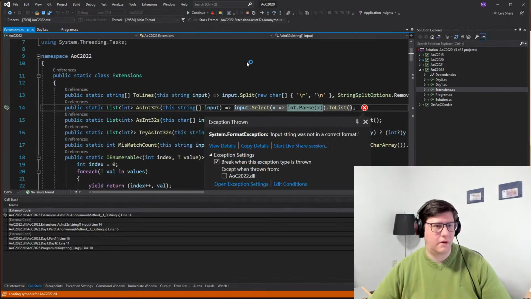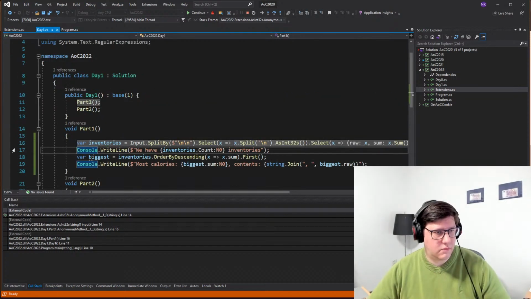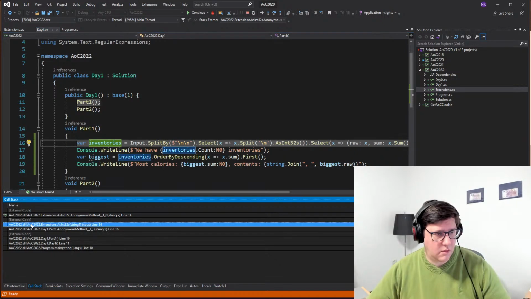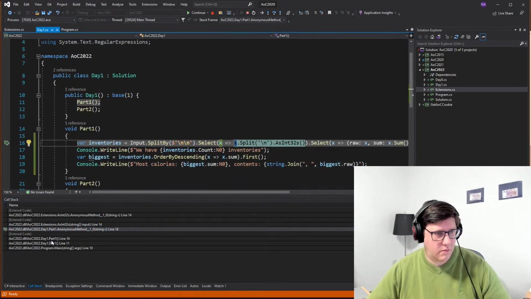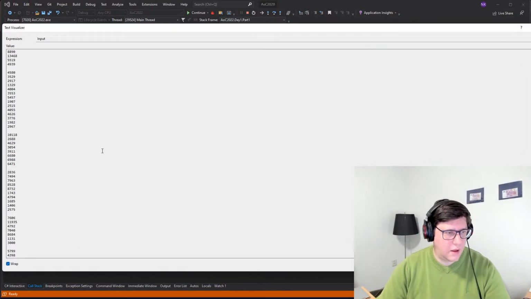I needed to stop it again. Oh, an empty string. That's interesting. Let's go back to the code. Might there be an empty line at the end?